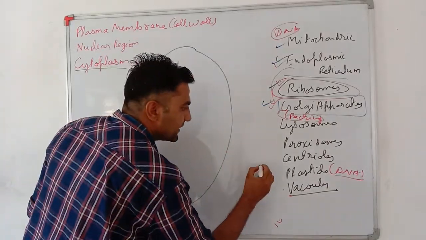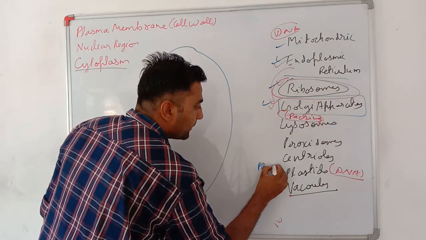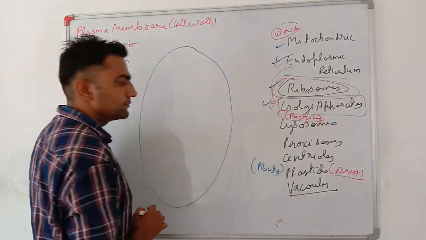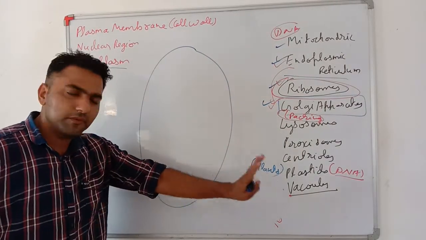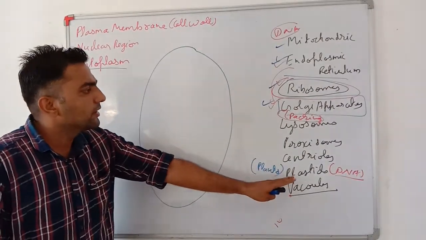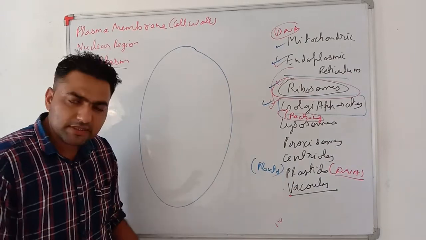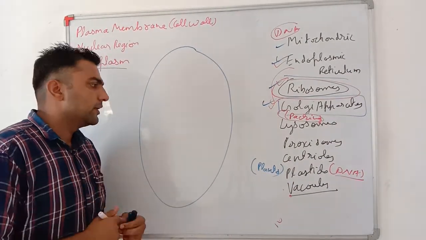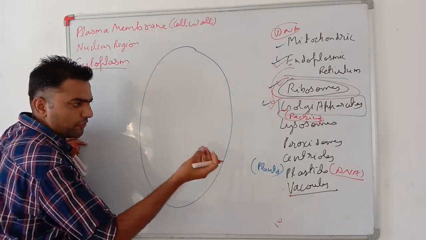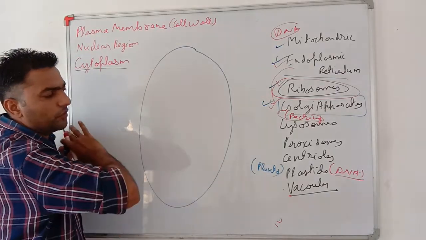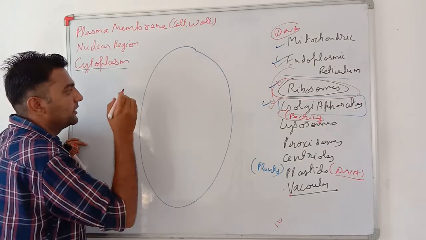Generally, plastids are present in plants. Not present in animal cells. Very important. Plastids are not present in animal cells. Only in Euglena cells, hardly a few plastids are present. After that, in no animal cell are plastids present.